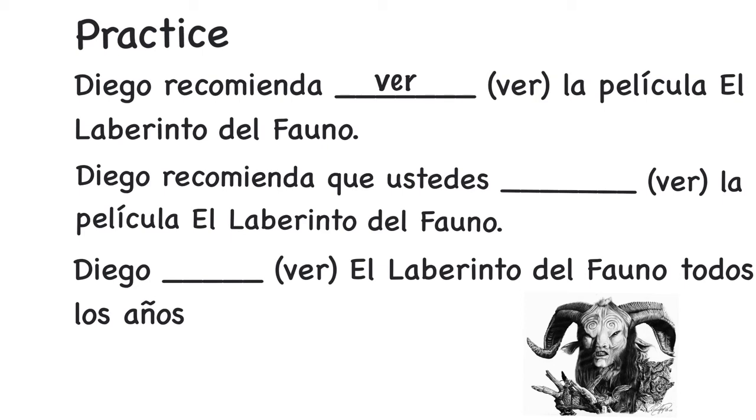What about the second sentence? Diego recomienda que ustedes blank ver la película El laberinto del fauno. Okay, do we have a subjunctive trigger? Yes, we do. We have recomienda, which is the same one that we have in the first sentence. It's a subjunctive trigger of influence. Do we have two subjects? Yes, we do. Diego, ustedes. Do we have two sentences?